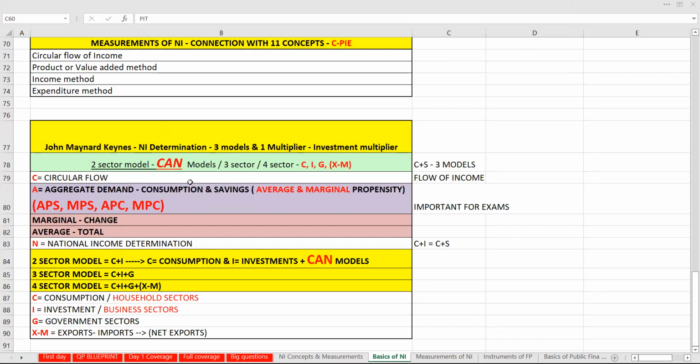A is aggregate demand. It will cover consumption and saving. In that, they will say APC, APS, MPC, MPS: average propensity to save, marginal propensity to save, average propensity to consume, marginal propensity to consume. Marginal means change, average means total. So these are going to be there. What is national income determination? All these are going to be crucial. The 2-sector model is C plus I, consumption plus investment, plus the CAN model. 3-sector, 4-sector, we have already told again and again.